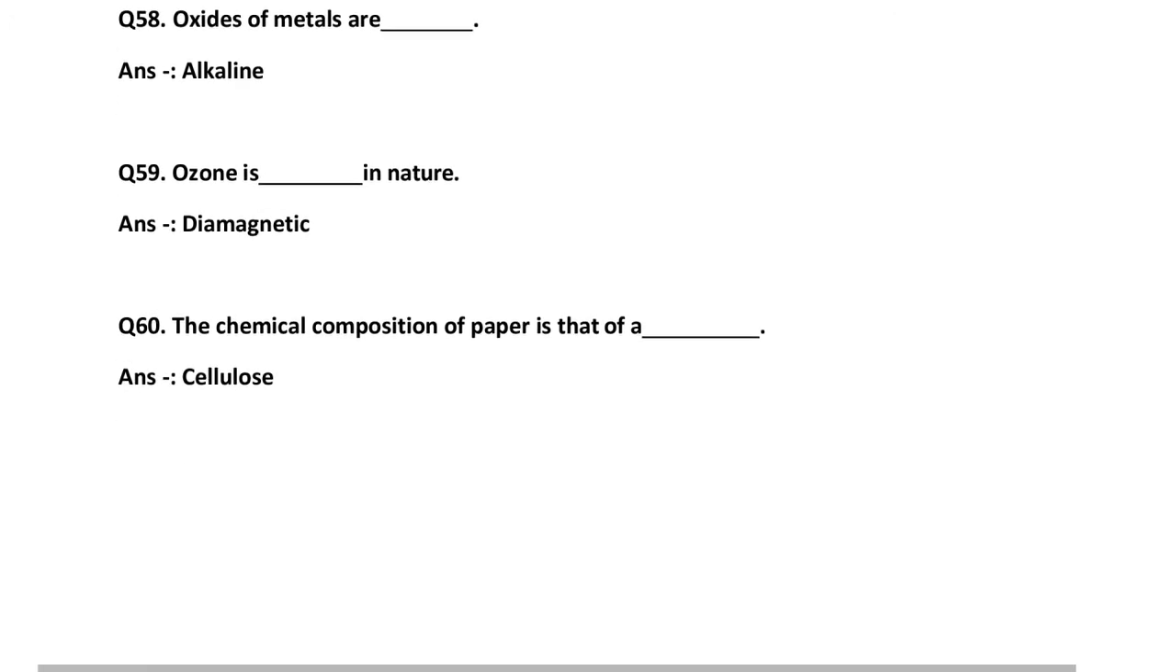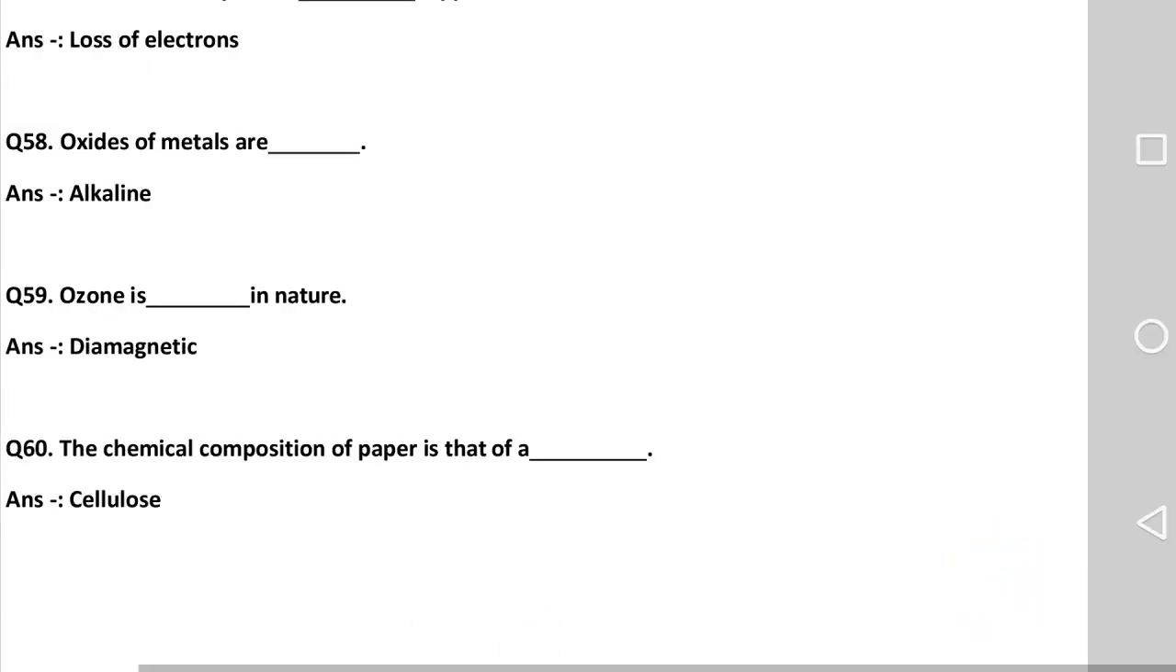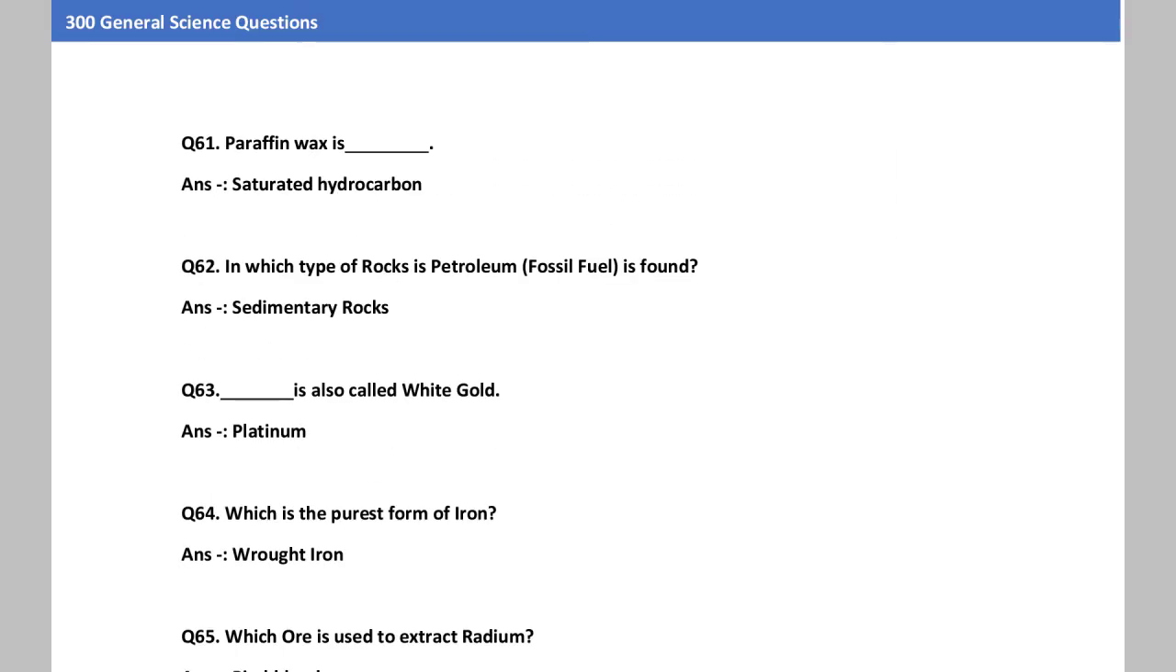Cellulose. Going to the next question, that is 61. Paraffin wax is a dash, saturated hydrocarbon. Paraffin wax is a saturated hydrocarbon.